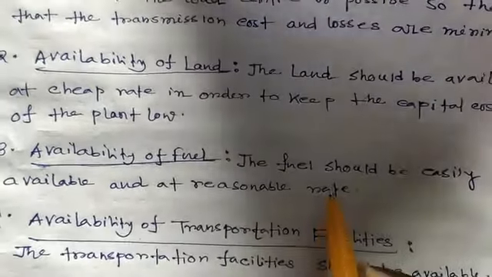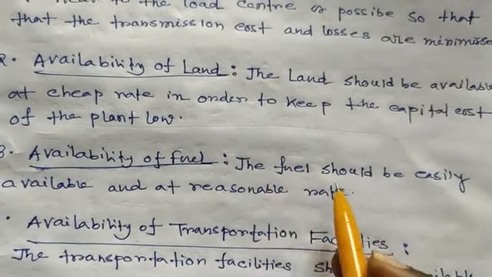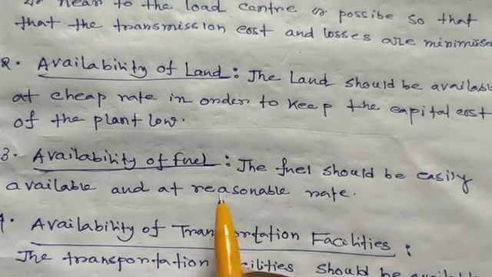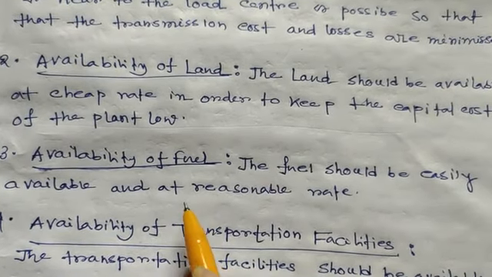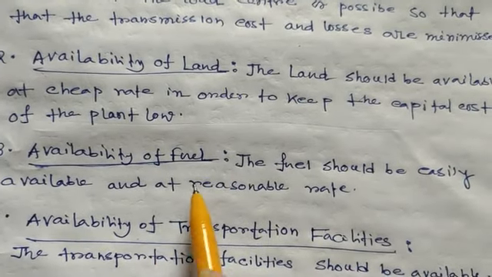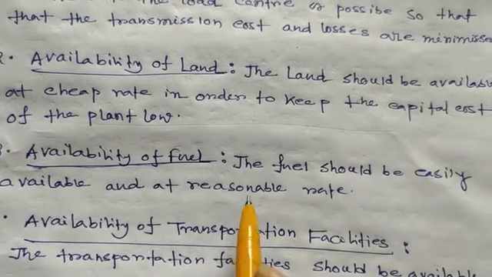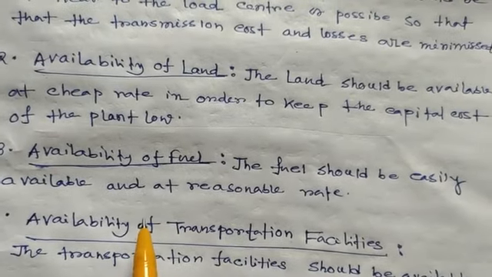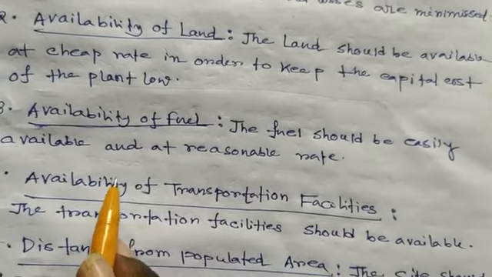When fuel is easily available, we can easily operate the power plant, and the capital cost decreases. When fuel is available, the fuel rate is also reasonable. So availability of fuel is part of site selection for a gas turbine power plant.